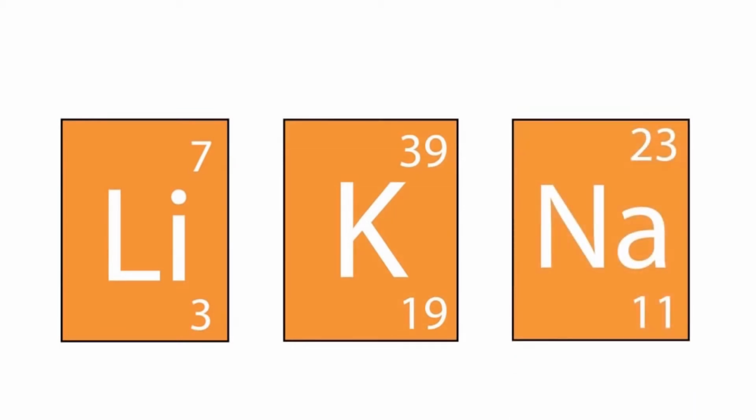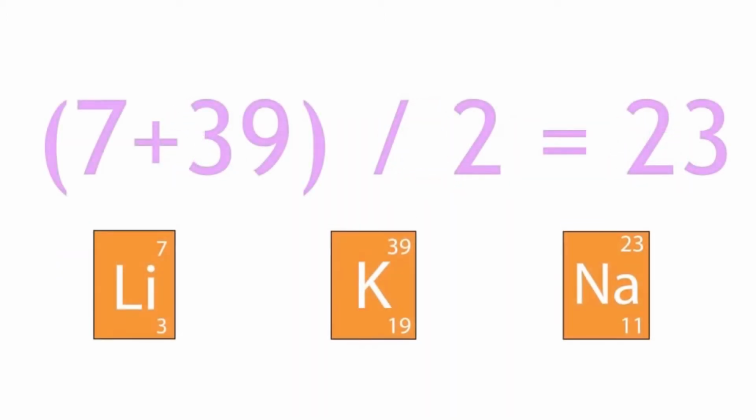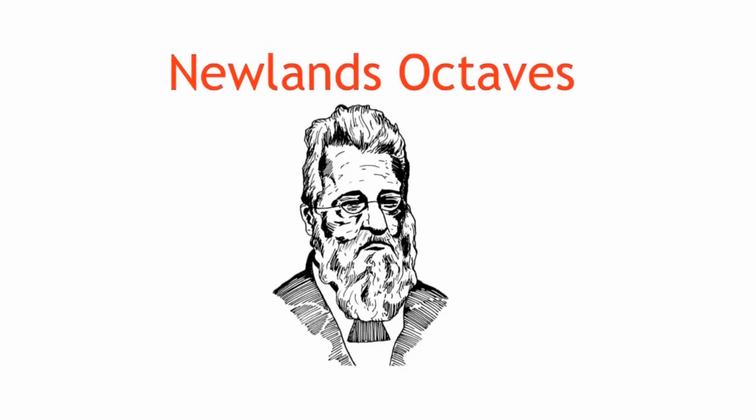The interesting characteristic of triads was that when they were placed in order of their atomic mass, the middle element always had an atomic mass which was an average, or very close to an average, of the other 2 elements in the triad. 50 years later came Newlands' octaves.